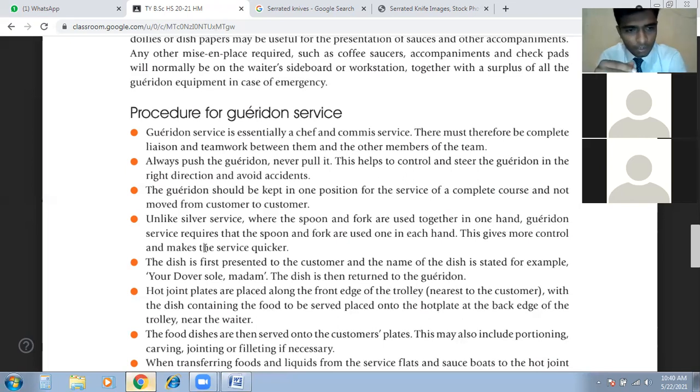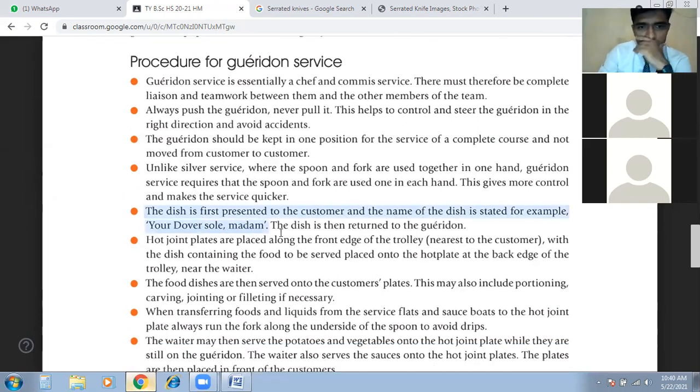Then the fifth point, Yasmin, can you read out loudly this highlighted point? The dish is first presented to the customer and the name of the dish is stated. For example, "Your Dover sole, madam." The dish is then returned to the Garidon. Okay, perfect. I will read it out once again for you. The dish is first presented to the customer, right?